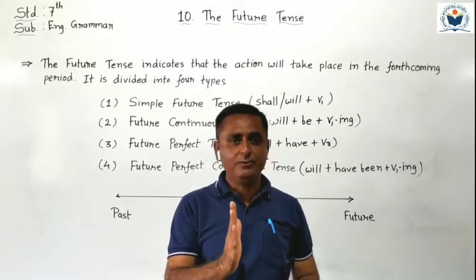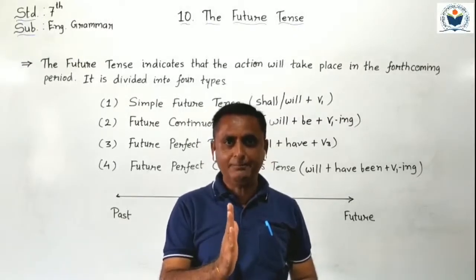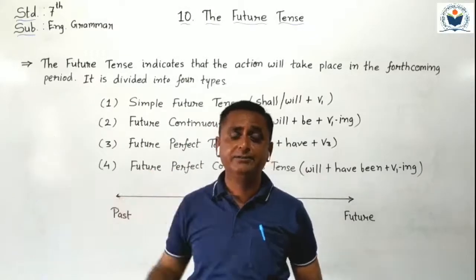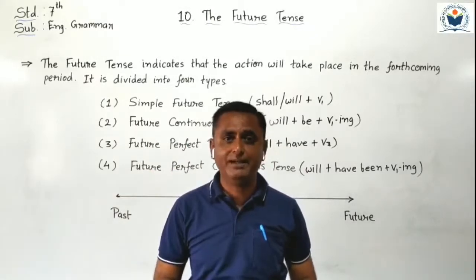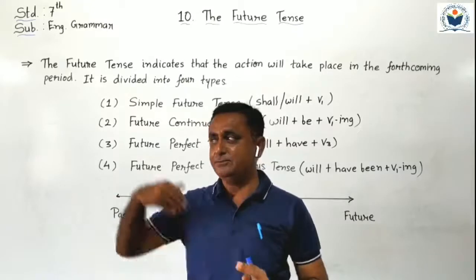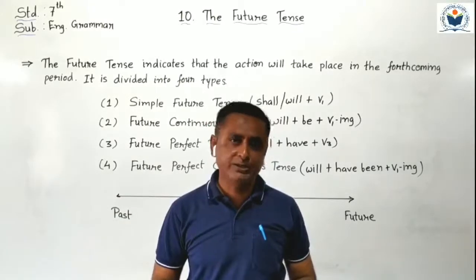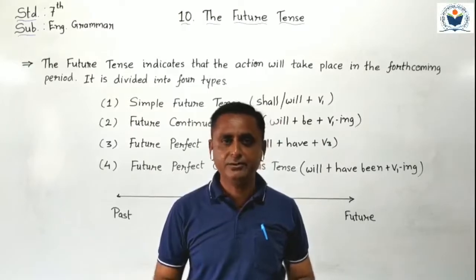For example, 10 o'clock in the morning. After 10 o'clock means afternoon, evening. All of these are known as forthcoming time, meaning after present time. Now what will happen? It is expressed by the future tense. Can you understand, students, future tense?